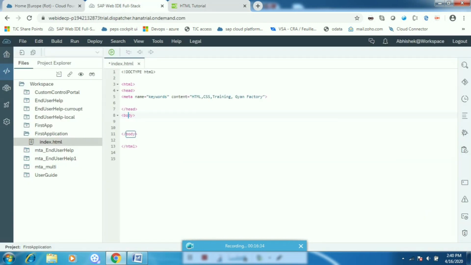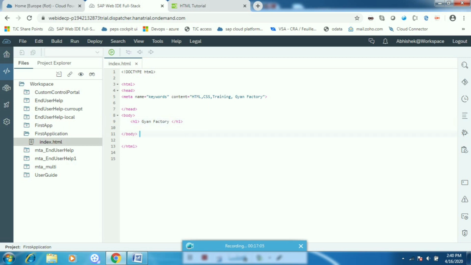Now quickly let me go to the body, and in the body let me first create a heading like H1, and let me write something like Gyan Factory and save it.